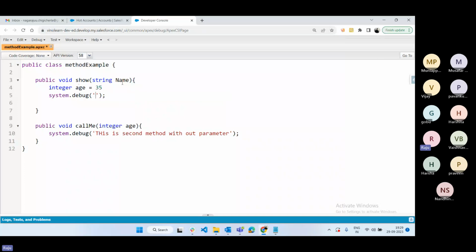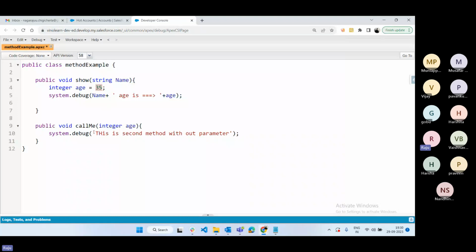System.debug. Here we are passing the name, right? We can pass the variable before, and we can also pass it after. Then we can pass the age value like this. Now what will this method do? Whenever you pass the parameter, you give the name of the candidate, and this method will output the age of that particular candidate. If you give the name Raju, Raju's age is 35, as we defined inside the method. This is how the system will execute.